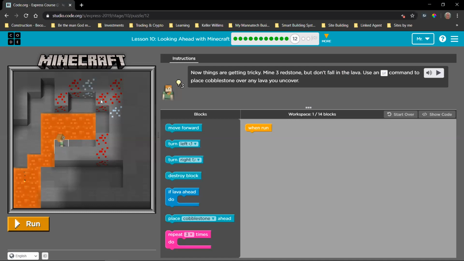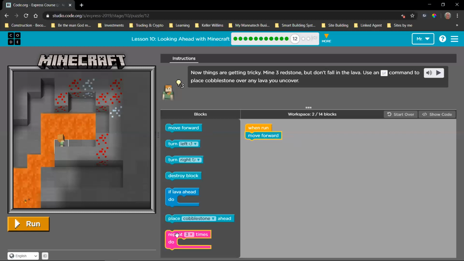Okay, the moment we can repeat something, we're automatically making our code shorter. Right. The other thing that I see is that the pattern is the same due to the fact that these redstones are at the end of each moving sequence. So my first problem is we need to solve this first path. We need to move, mine, and then check for lava and place something. So let's do that. To move, we say we move forward. Now we saw we have to move twice.